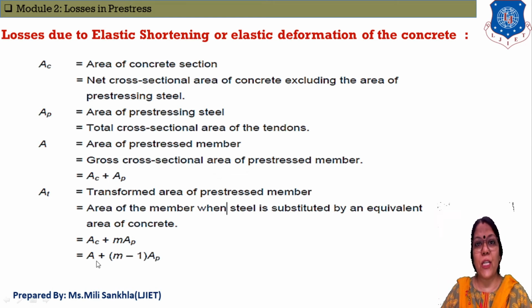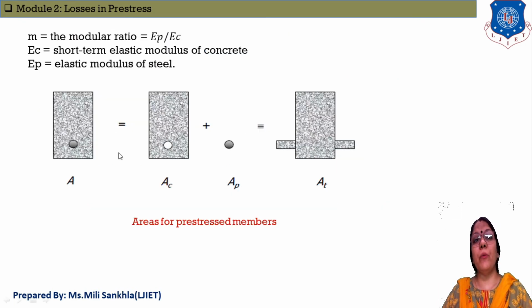Okay, now here is the figure of our pre-stressing cross section. A rectangle section is considered. First one is the gross area of concrete plus pre-stressing steel. Here this one is the area of concrete, plus a hollow circle, and this one is a solid circle, which means pre-stressing steel.